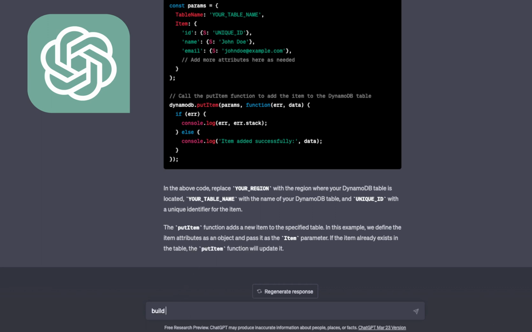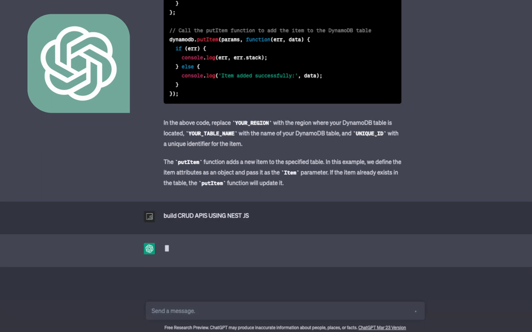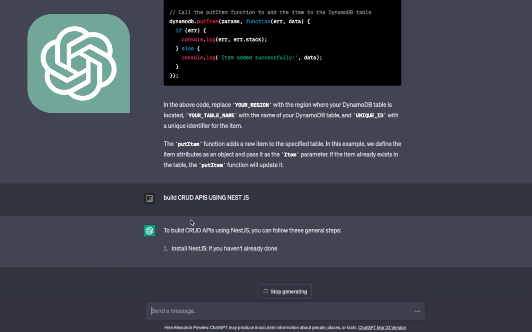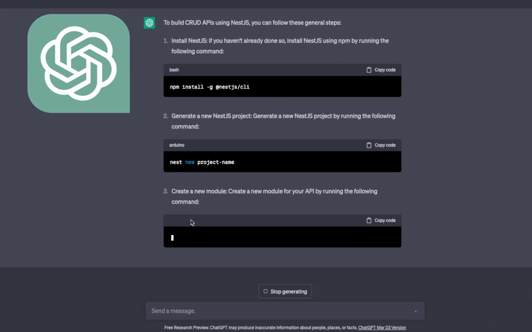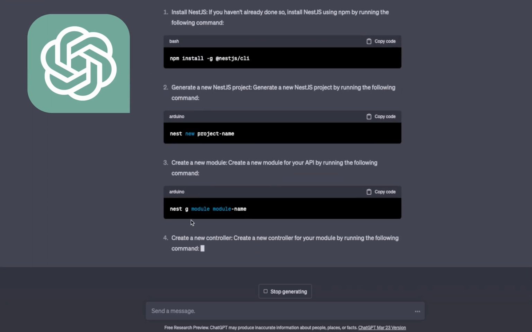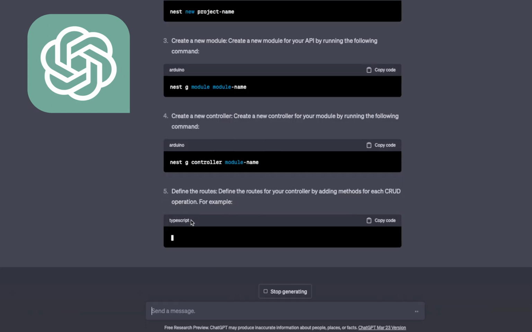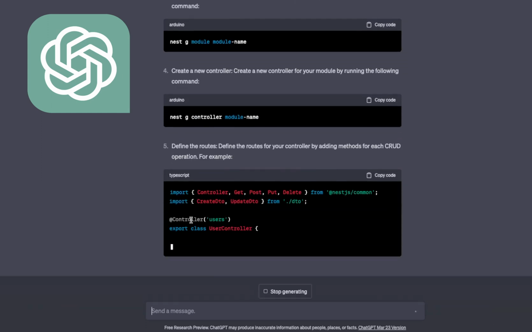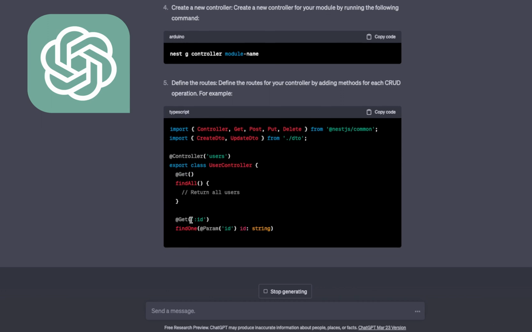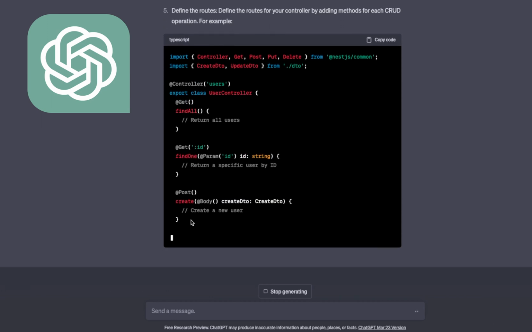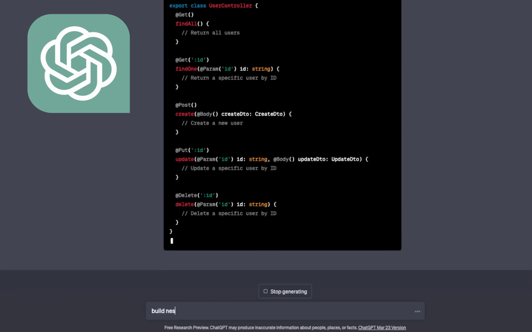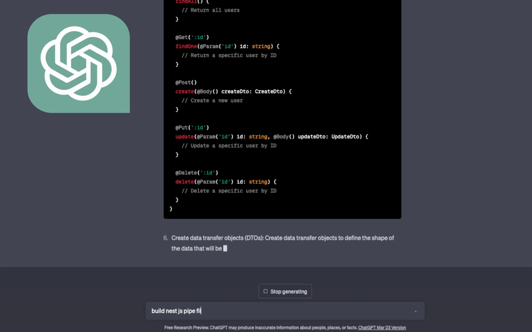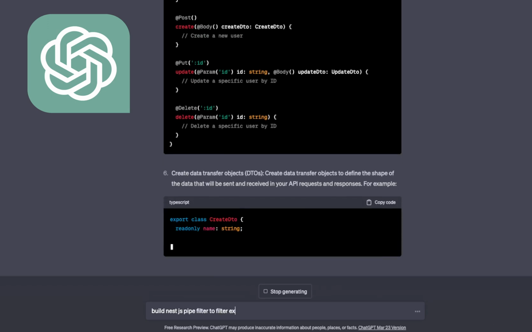Okay, so I will just say, build CRUD APIs using Next.js. We do lots of Next.js API building, right? So here, what needs to be done: you need the Next.js CLI, then generate a simple app, and then you will get these particular module names. It's like a generic answer. I'm not highly impressed. It's just creating a simple CRUD which is already there somewhere in the documentation. But you can ask a smart question like, build Next.js filter to filter exceptions.